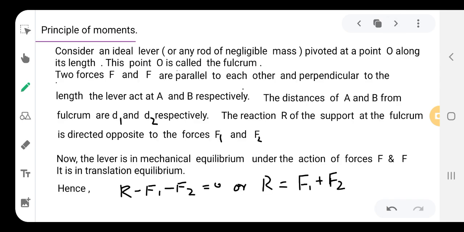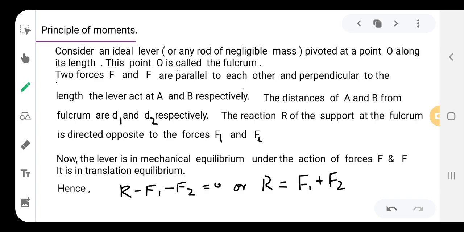Okay. Now let us go to the principle of moments. Consider an ideal lever. A lever is a rod which we can fix at a certain point, at a certain height, and at the other end it is lowered, and we can move any heavy objects. That is a lever.